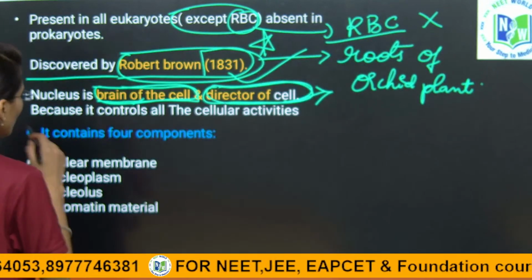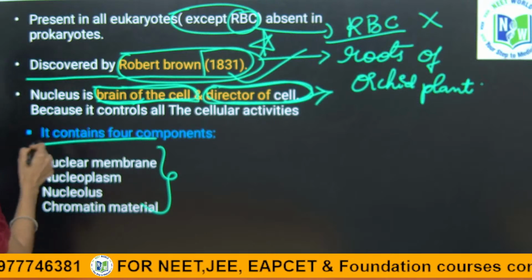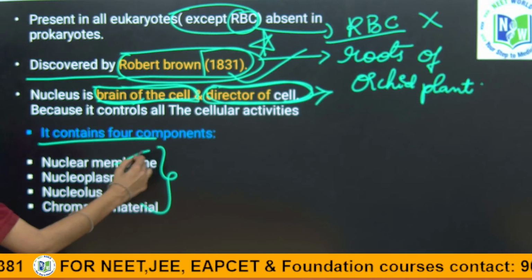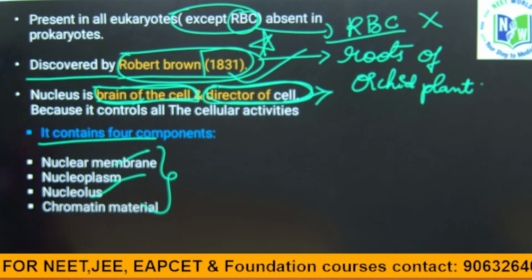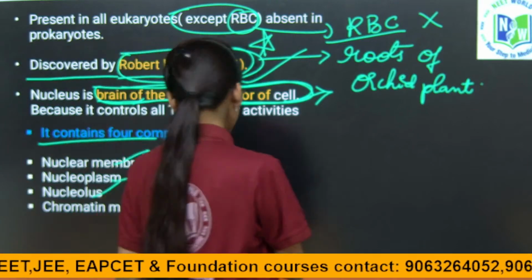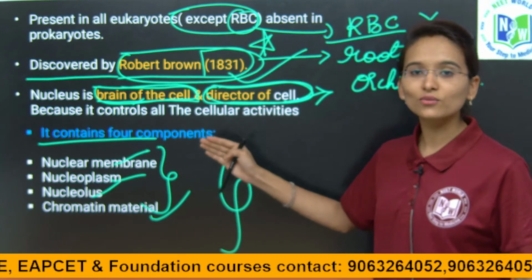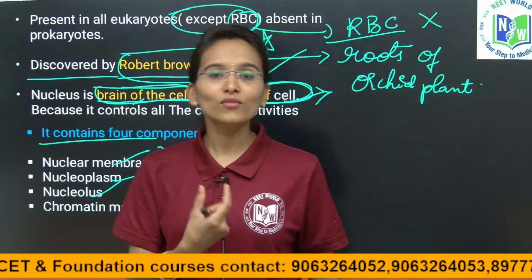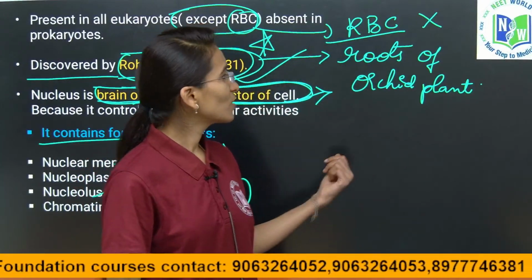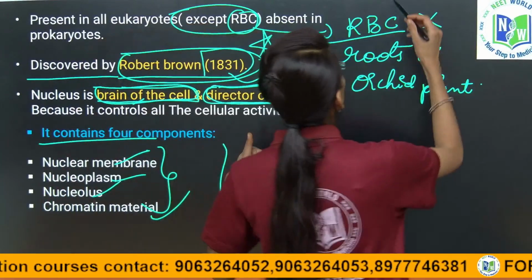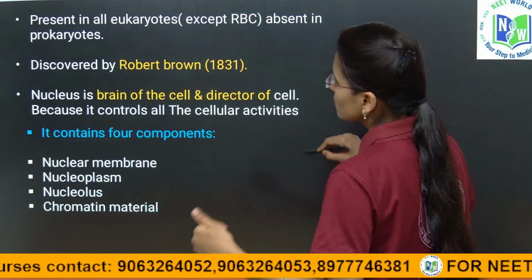And as you already learned, it contains four important components: nuclear membrane, nucleoplasm, nucleolus and chromatin material. These are very important. If you are clear with this, you will easily understand how it varies from the prokaryotic cell. This is all about the nucleus, children.